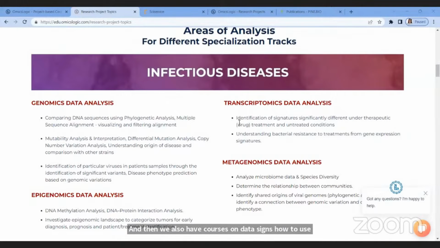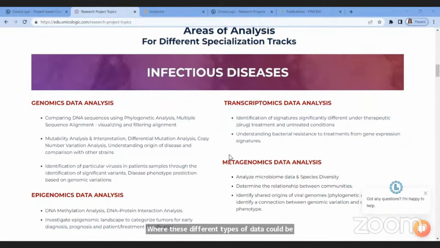And then you also saw the R and Python courseworks that could be used as a tool to analyze these different types of data. So now we know about these different types of data, and we also know about different types of research specialization fields or tracks where these different types of data could be analyzed.